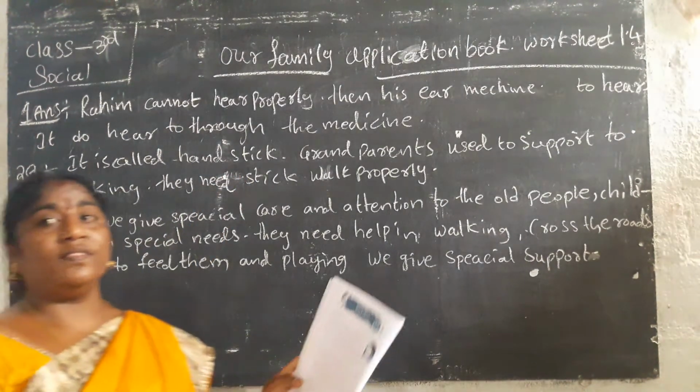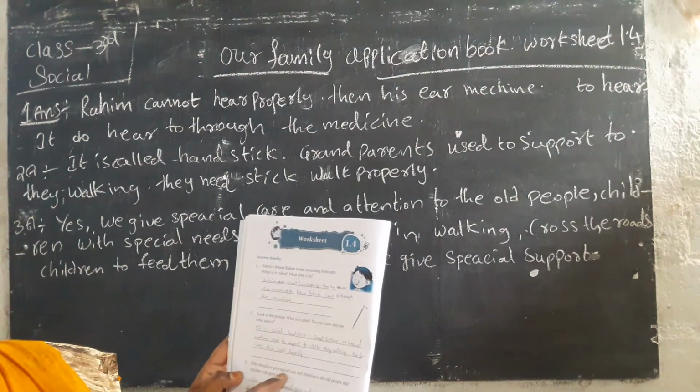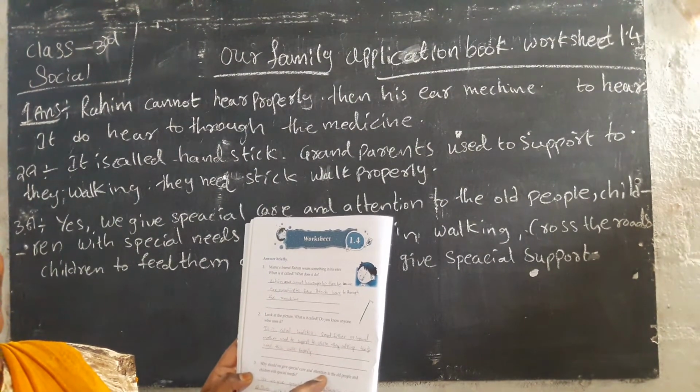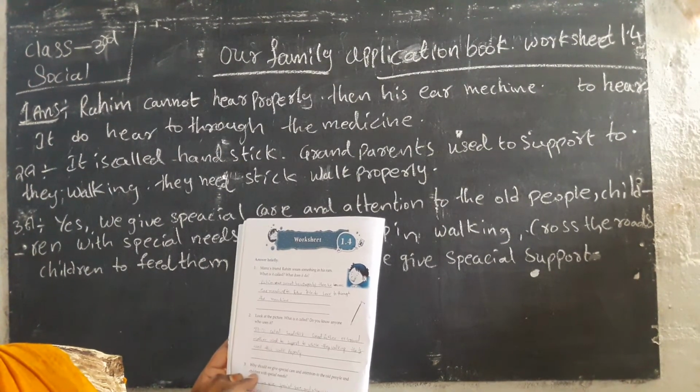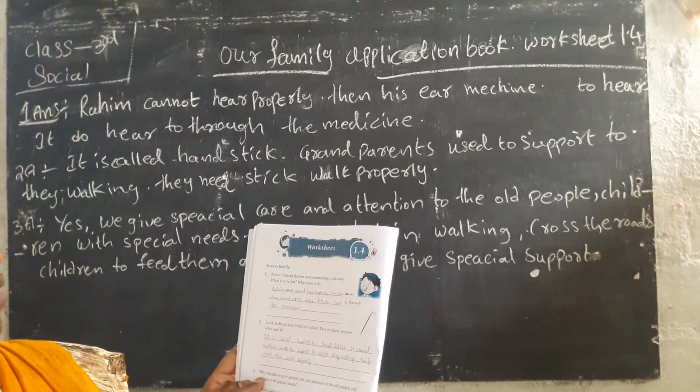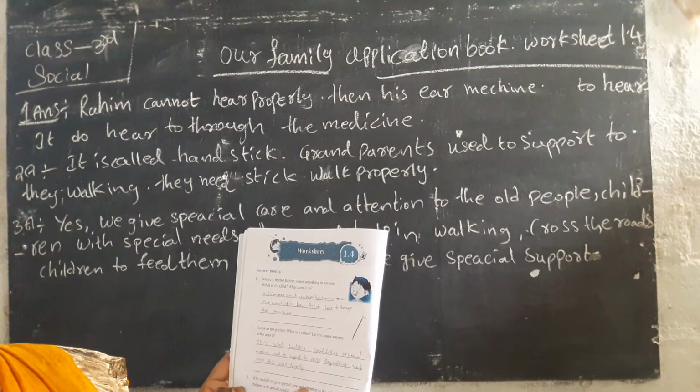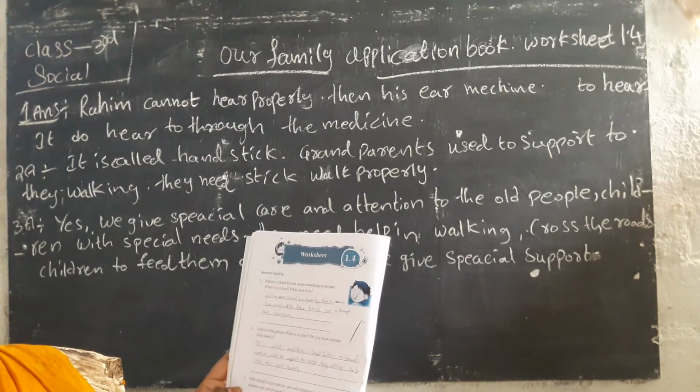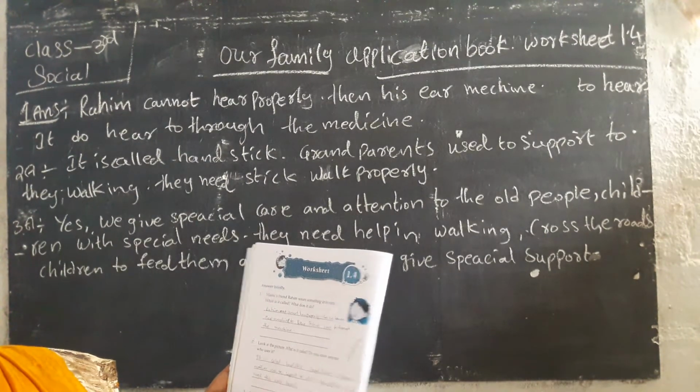Next question: why should we give special care and attention to the old people and children with special needs? Yes, we give special care and attention to the old people and children with special needs.